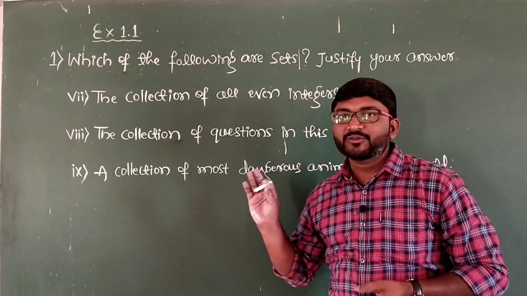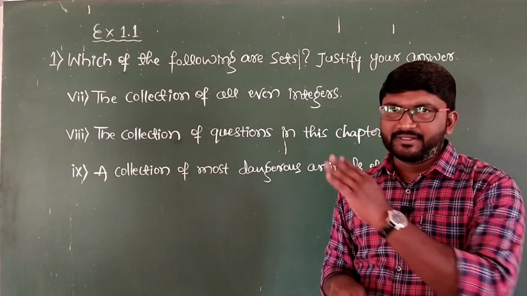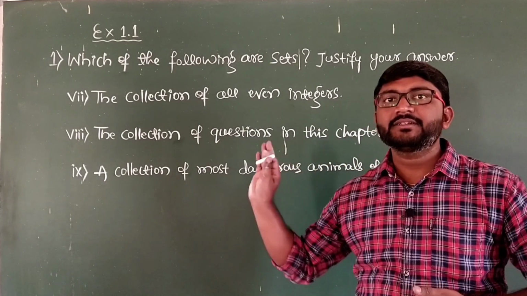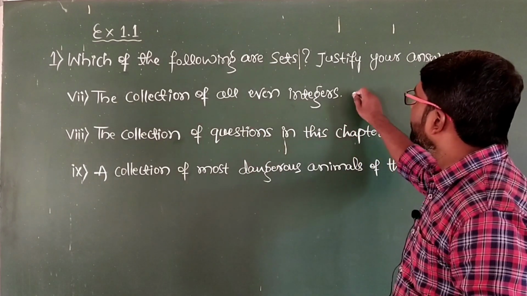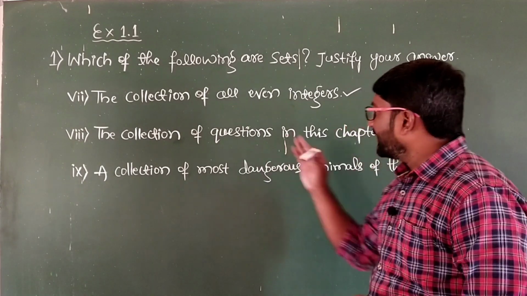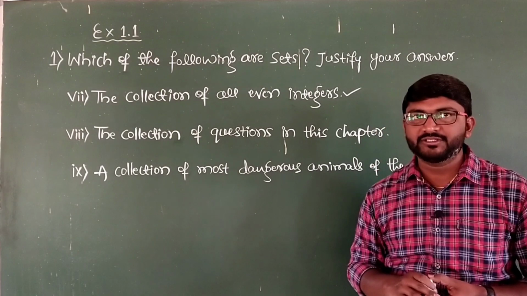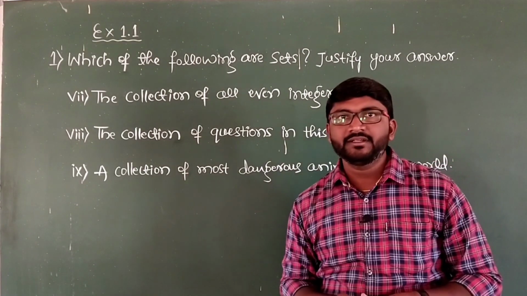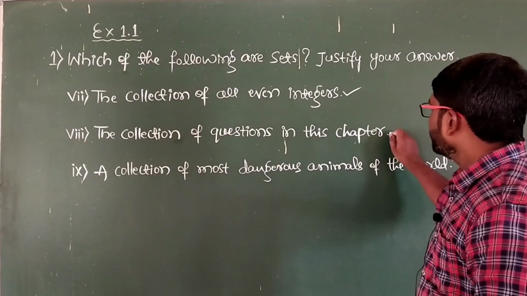Well, the 7th question is the collection of all even integers. Yes, it is a well defined collection and it doesn't vary from one person to another person. Therefore, the collection of all even integers is a set. And then the 8th one, the collection of questions in this chapter. Yes, if we count the questions, it will be a well defined collection. Again, it doesn't vary from person to person, it is a set.